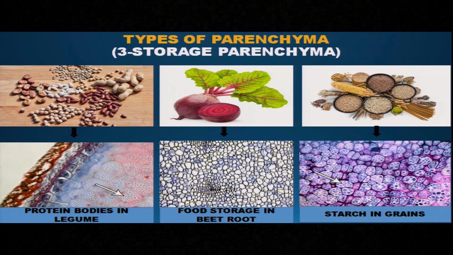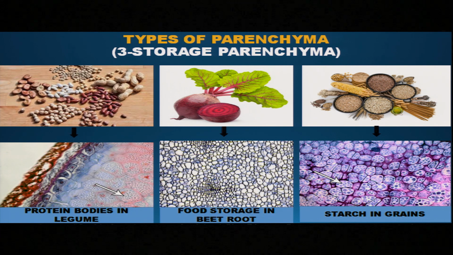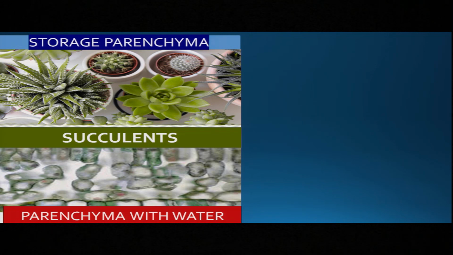Let us come to the third type of parenchyma tissue, called storage parenchyma. Again, as the name suggests, it stores food. So what does it store? In the legumes, it stores protein. In beetroot, it stores food. In the grains, for example in rice, wheat and maize, it stores starch. Not only food, it also stores water in xerophytic plants and succulents.